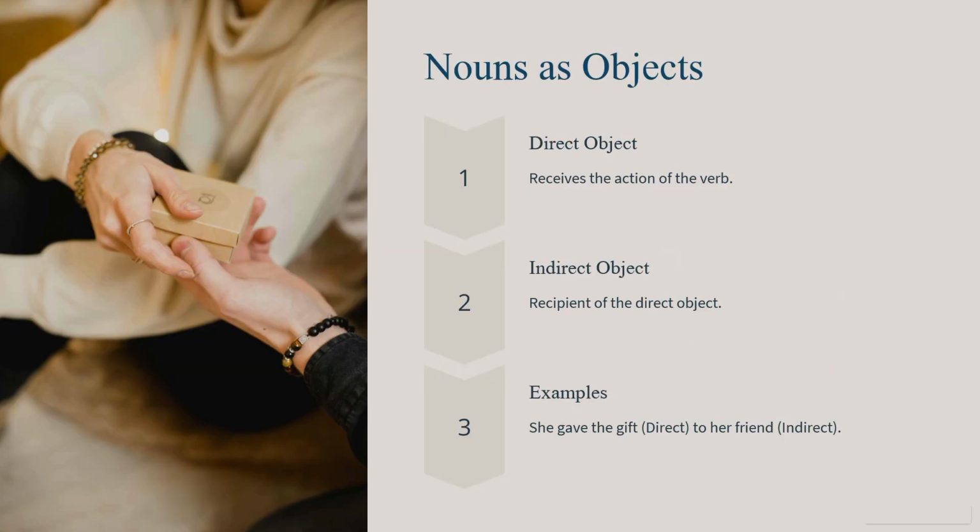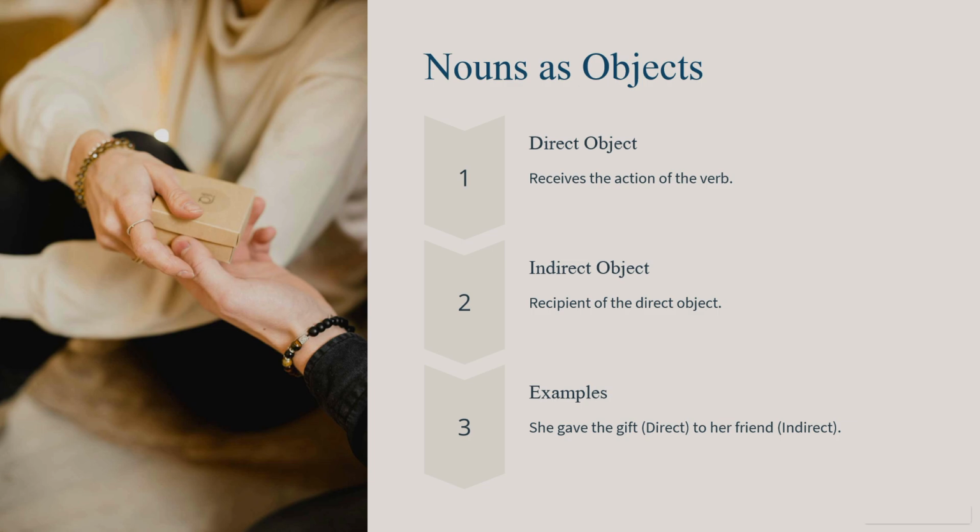Okay, so nouns as objects. When we talk about nouns as objects, we're referring to the role they play in receiving the action of the verb in the sentence. Objects typically come in two forms. It's either direct or indirect. Now, direct objects receive the action of the verb directly. They answer the question what or whom the action is happening to. So, for example, in the sentence, "She gave the gift," the noun gift is a direct object because it's the thing being given.